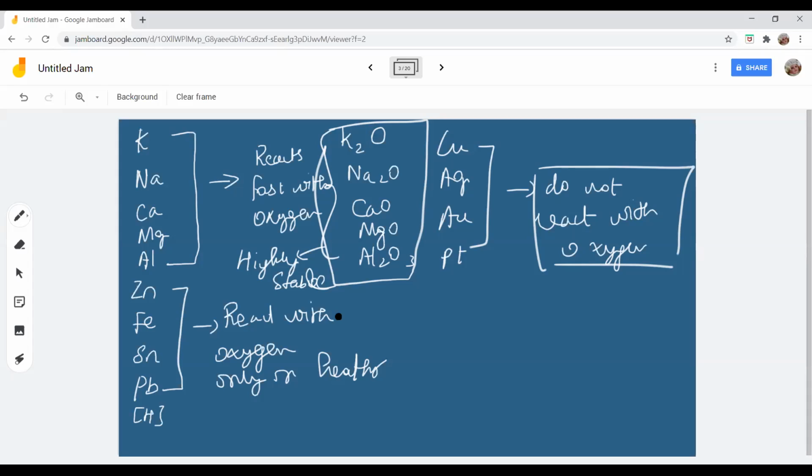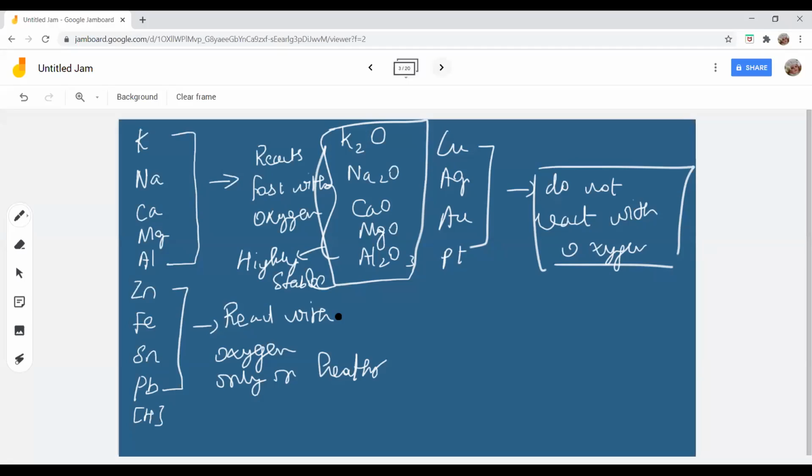So what I'm trying to say here is potassium oxide, sodium oxide, calcium oxide, magnesium oxide, aluminum oxide. All these metallic oxides are highly stable. Why? Because their metals reacted fast with oxygen, and so the compounds formed are highly stable.